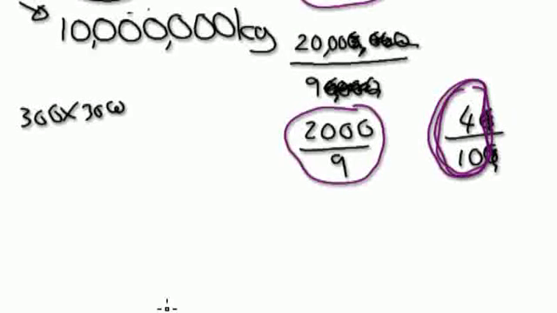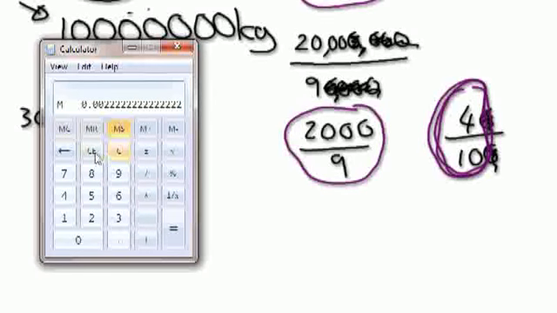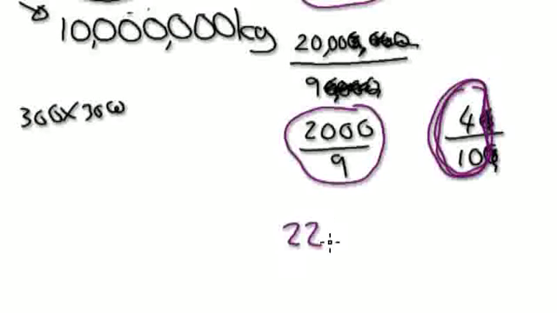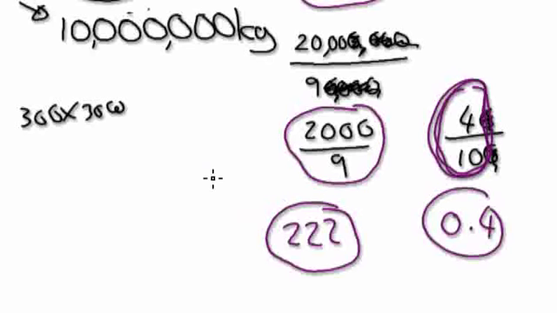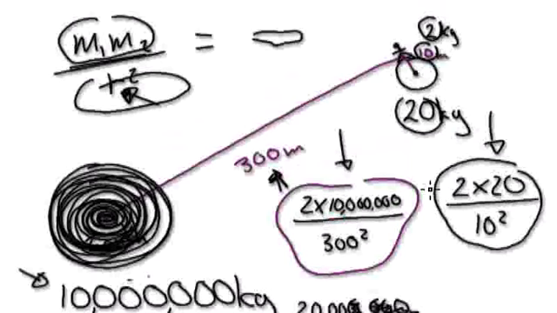So which number is bigger? If you turn this into a decimal, which number is bigger? 2,000 divided by 9 equals this number here, let's say 222, and 4 divided by 10 is 0.4. So you can see the gravity between you and the black hole is much bigger than between you and the moon. So in this scenario, you would probably float towards a black hole.